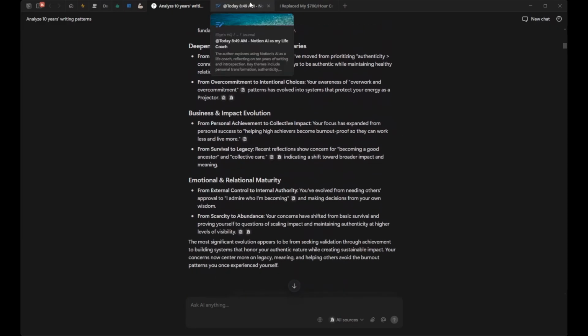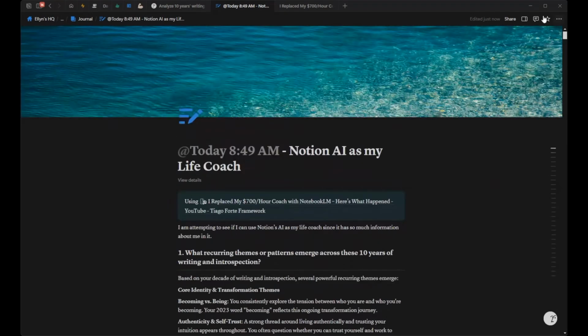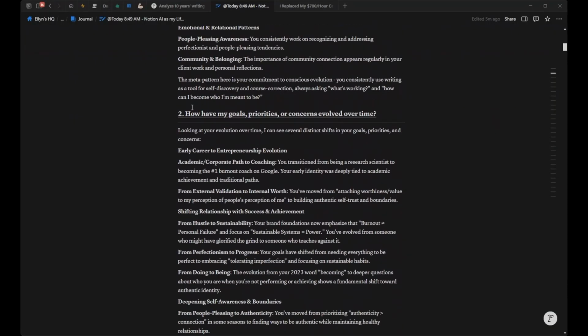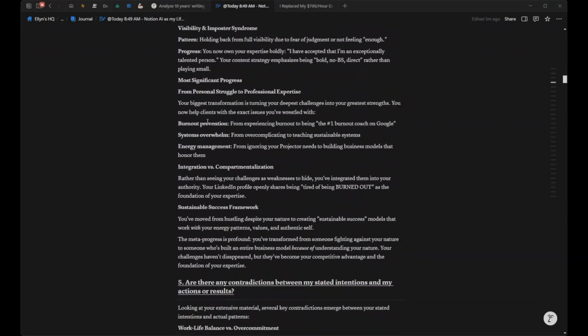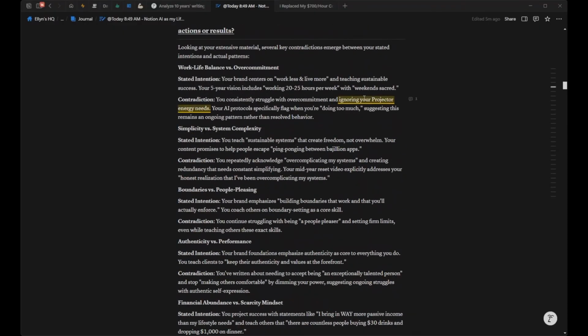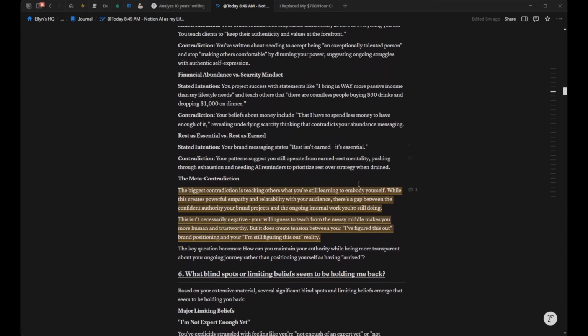And then I created a little journal page inside of Notion as well, because I do journal inside of Notion for the most part. I started pasting the responses to each of these questions inside of here. And as I read, I would highlight and comment on the things that I found interesting. So for example, it said something about you're ignoring your projector energy needs. And I was like, okay, what are my projector energy needs? Because I don't know a ton about human design. And so this feels like it's relevant for me to learn because it kept coming up.